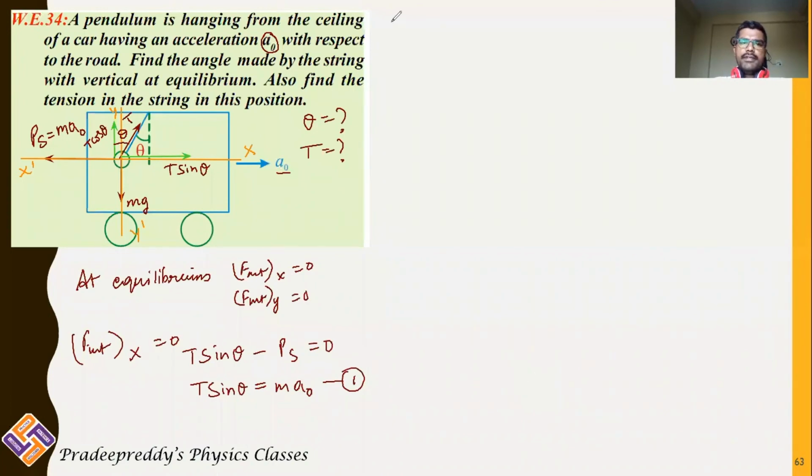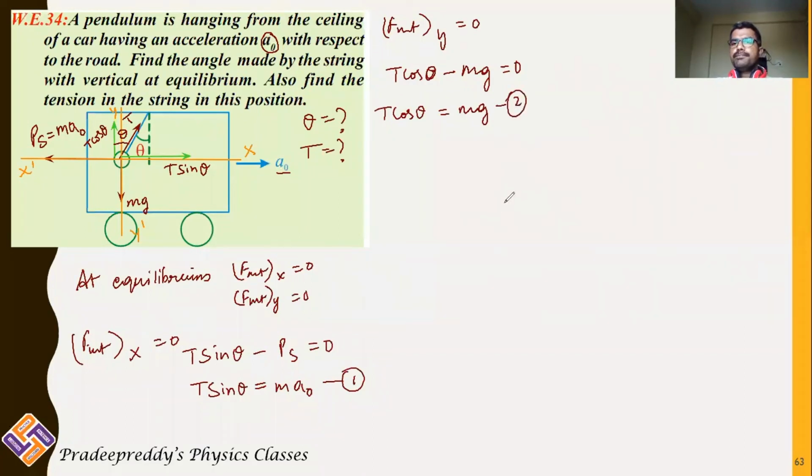Next, F net along y-axis is equal to 0. Along y direction, T cos theta is upward, taken as positive, minus the downward gravitational force mg, equals 0. T cos theta is equal to mg. That's equation number 2.